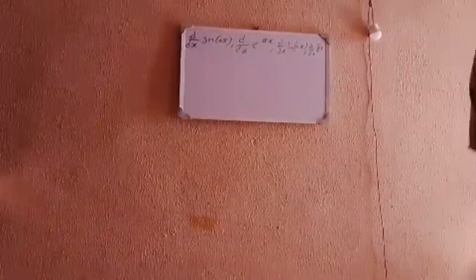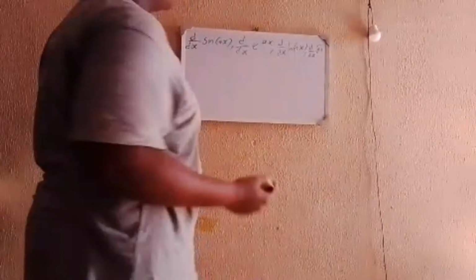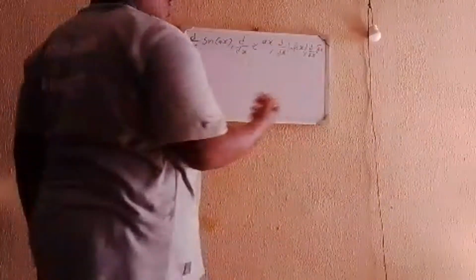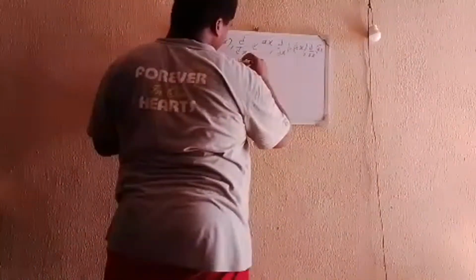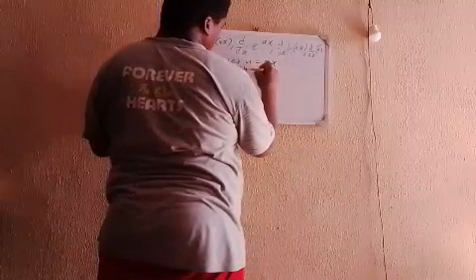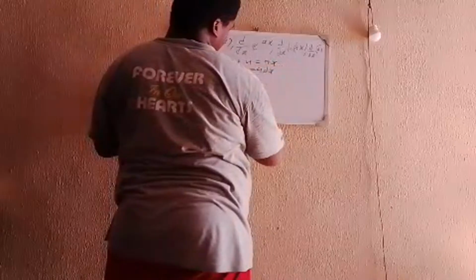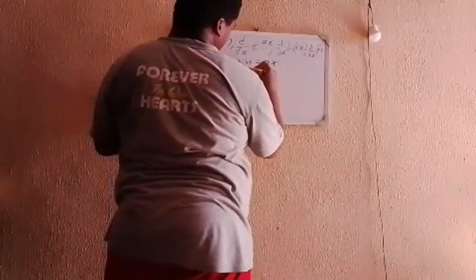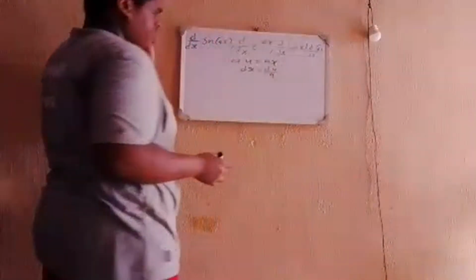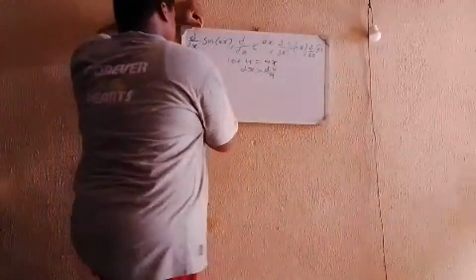Let's differentiate. The first one I want to do is to have a u substitution. I'm seeing ax here, ax here, ax here, ax here. So it's wiser to just say, let u equal ax. You differentiate this, you have du is equal to a dx. That means that dx is equal to du divided by a.